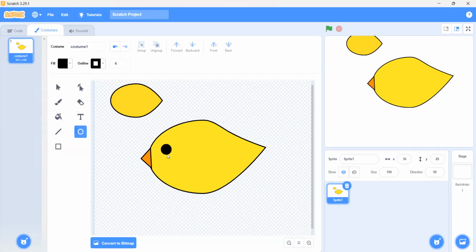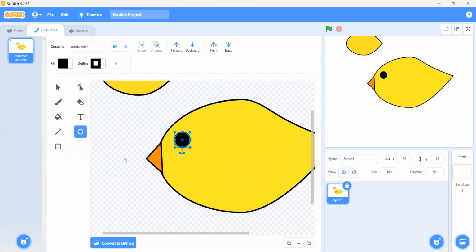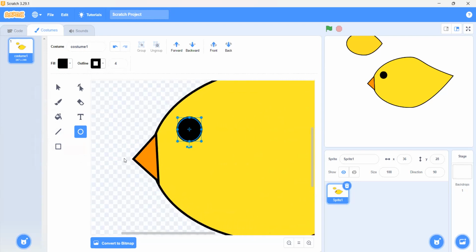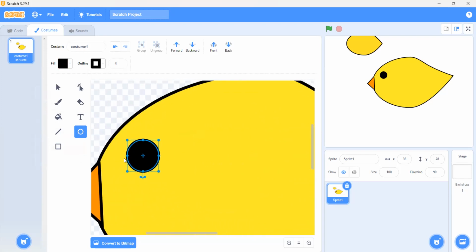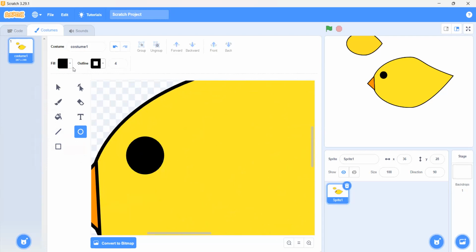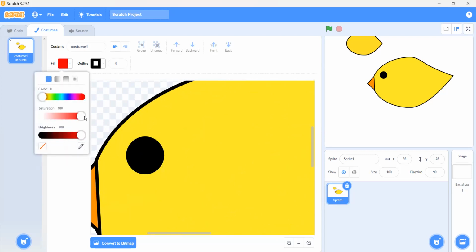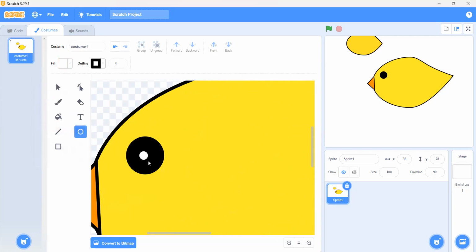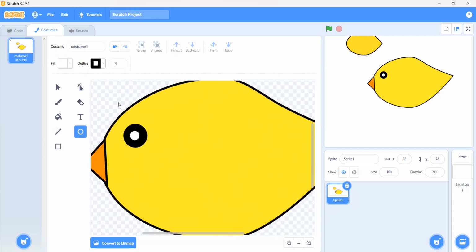So we will make a black circle here. We will zoom in a little bit so that we don't face any problem. Then we will choose the white color, make a pupil and center its position. Now it is good.